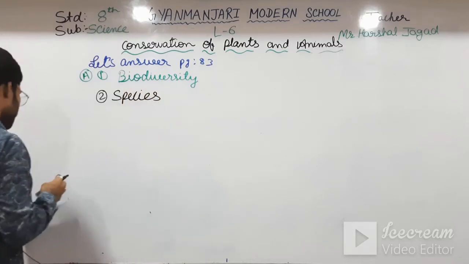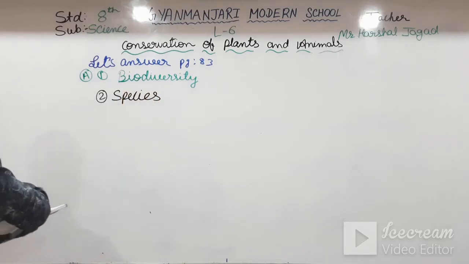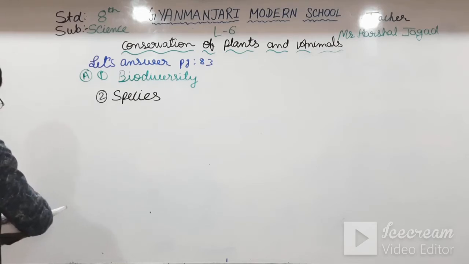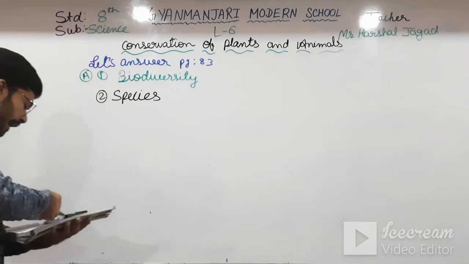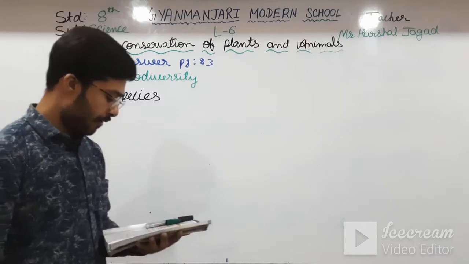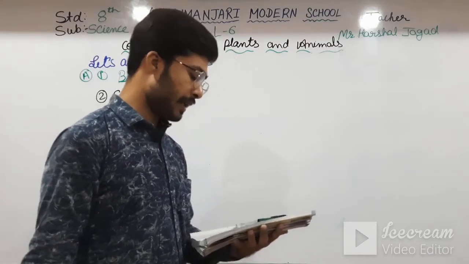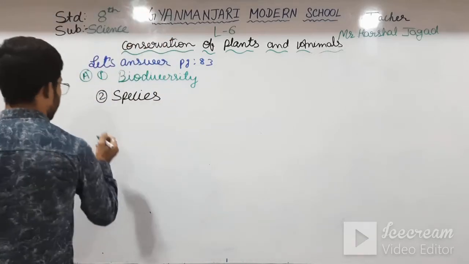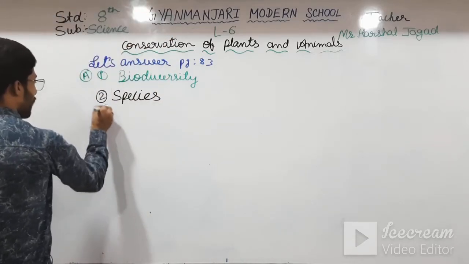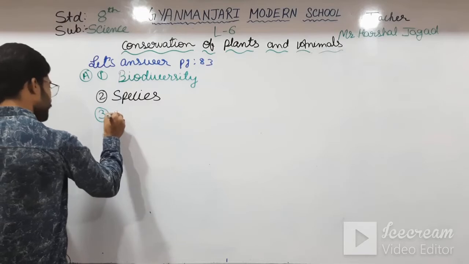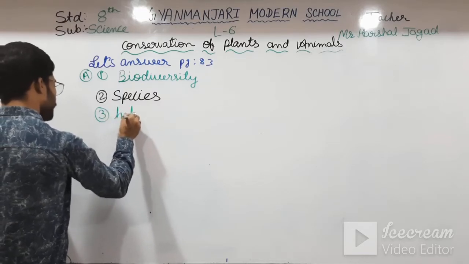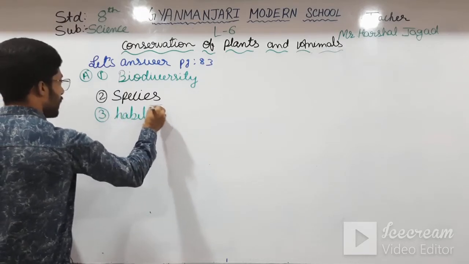Going to the third one, the natural environment of a plant or animal species where it lives naturally and multiplies is known as habitat.